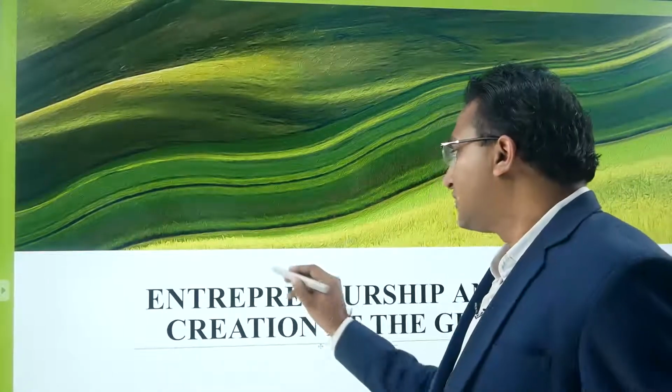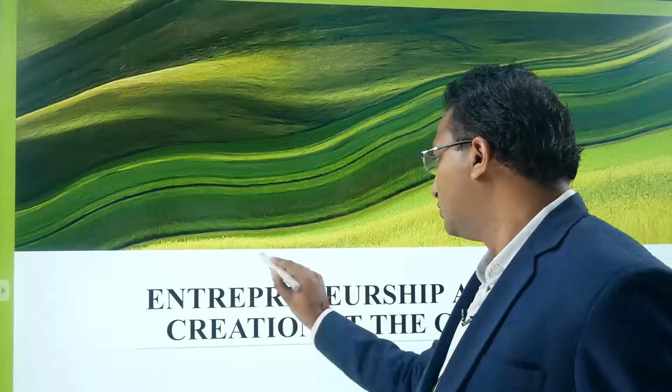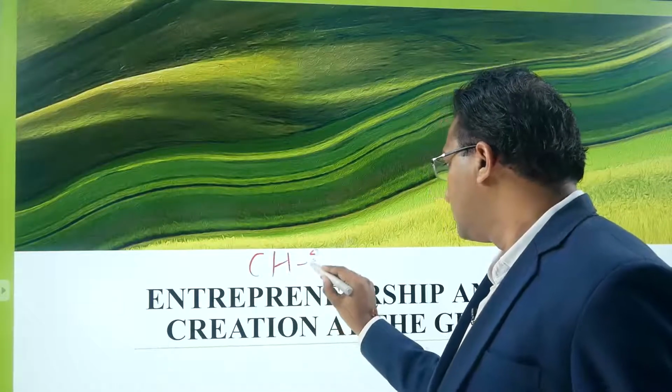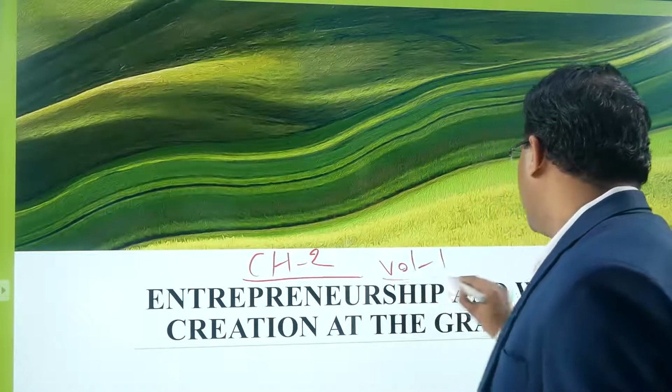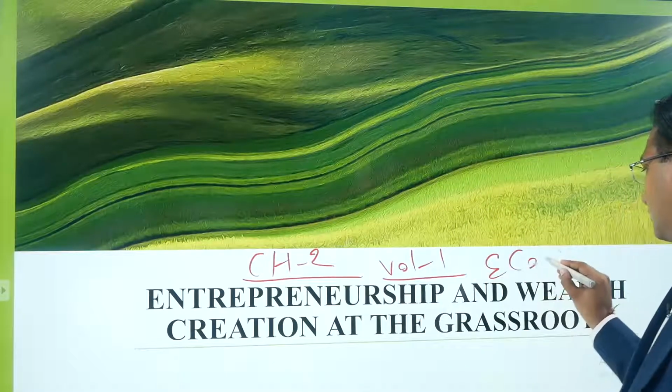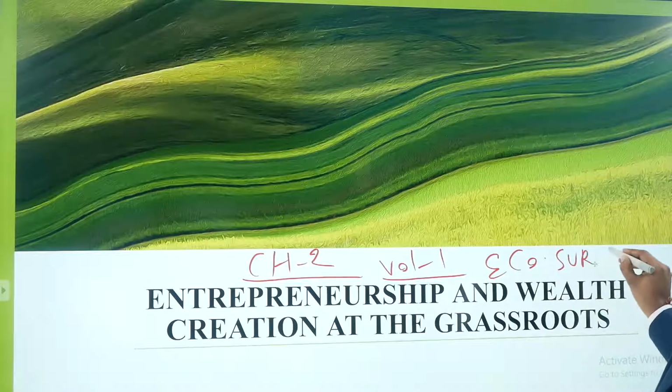In this session, we will start with chapter number 2 of volume 1 of the Economic Survey 2019-20.